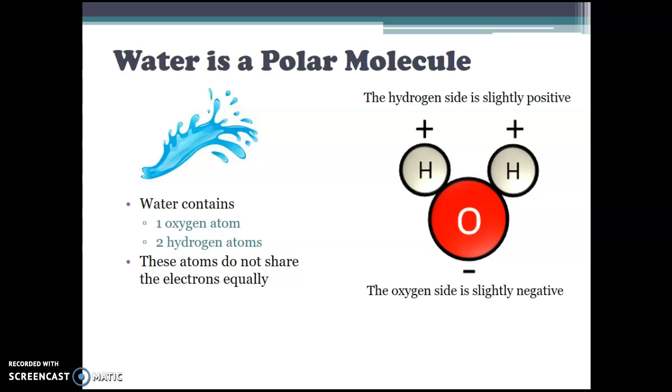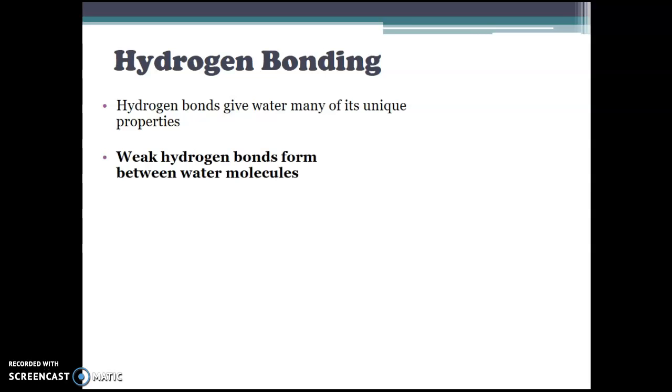Because one side is positive and the other is negative, we call this a polar molecule. So water is polar. It has polarity. Polar molecules tend to act like magnets, and they'll stick to other molecules that have a charge. Because water has that uneven distribution of charge, because it's polar, it also forms hydrogen bonds. Hydrogen bonds lead to lots of unique properties of water, as does polarity.